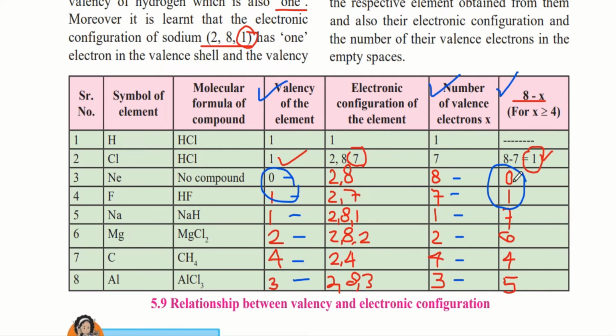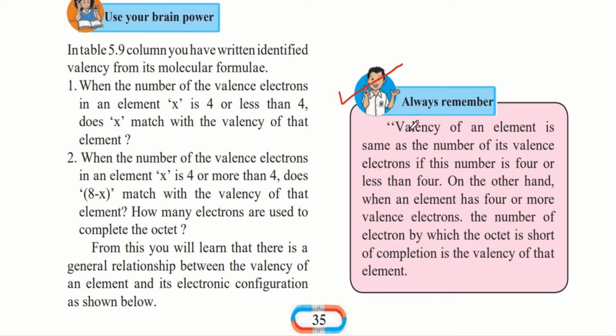Therefore, we can conclude that the number of valence electrons would be equal to the valency of the element only if the number of valence electrons is between 1 to 4. But once it exceeds 4, then the valency of the element is equal to the number of valence electrons after subtracting from 8. Always remember, valency of an element is the same as the number of its valence electrons if the number is 4 or less than 4.